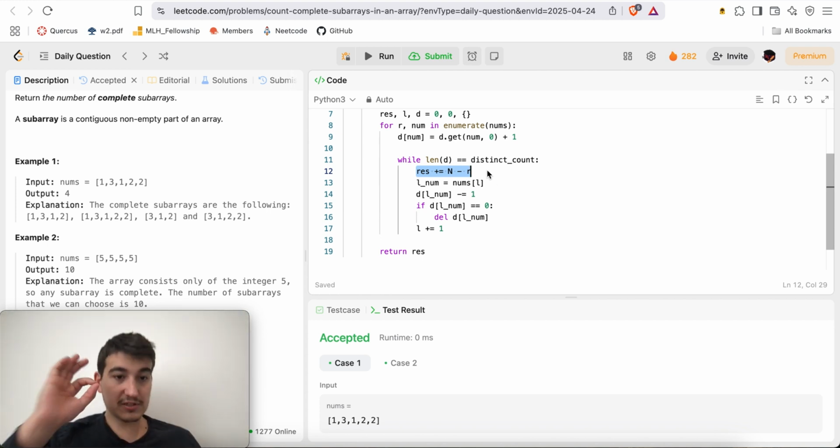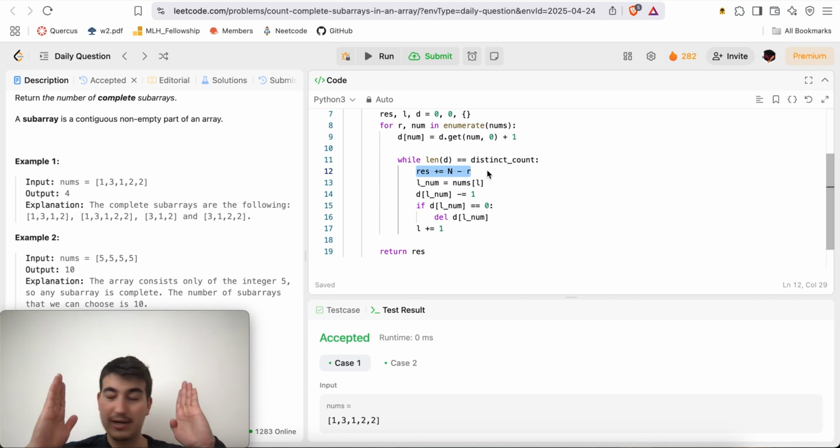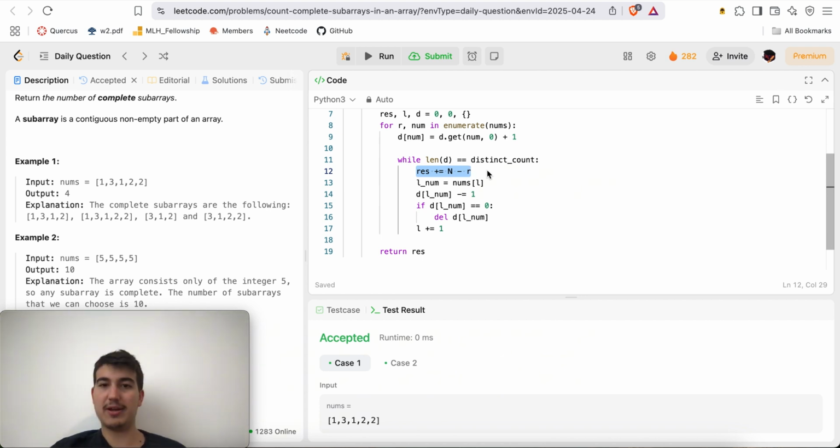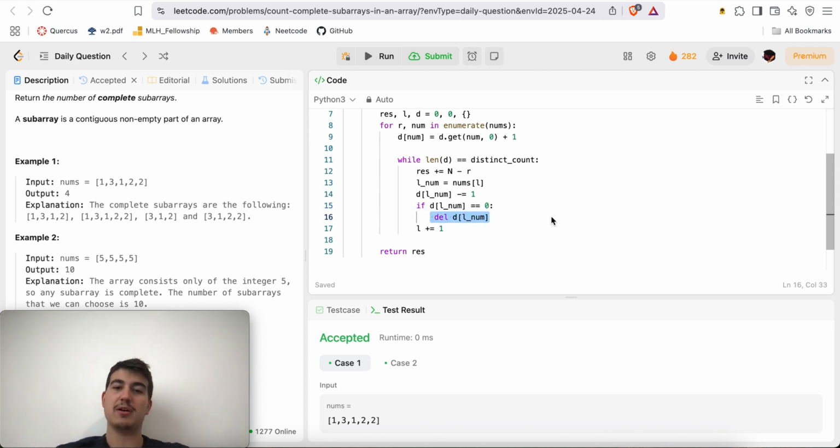And here we've solved the number of valid subarrays that start at the current index L. So let's move our sliding window by shifting the L pointer by 1. Let's grab the number at index L and decrease the frequency of that number by 1. If the count is now 0, that means we no longer have this element, so we'll delete that from the hash map, and obviously increment our left pointer.